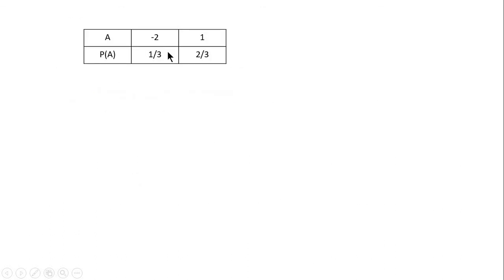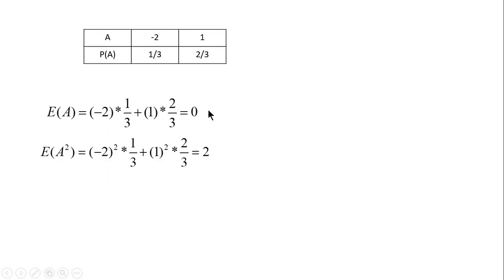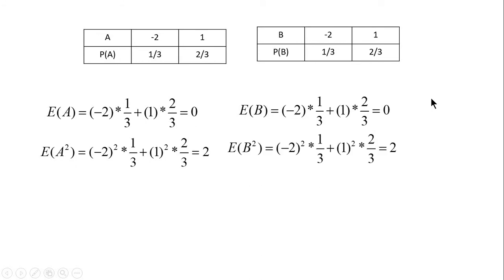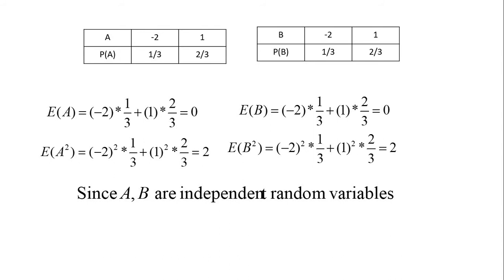Let us write down the distribution for A. Using this, let us find expectation of A and expectation of A squared. The same distribution applies for B, so let us find expectation of B and expectation of B squared. And we know that A and B are independent. Therefore, expectation of AB is, using the multiplication rule, E[A] into E[B], which will be 0.